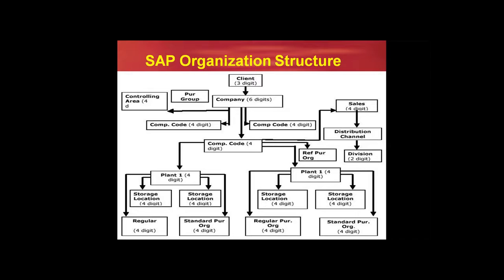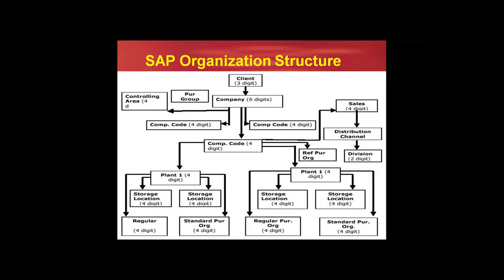Each industry segment we call a company code. Tata Power is one company code. Tata Steel is one company code. Tata Construction is one company code. Tata Automobiles is one company code. Tata Chemical is one company code, etc.